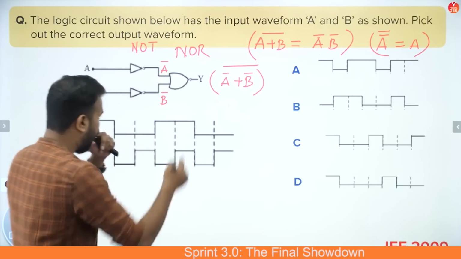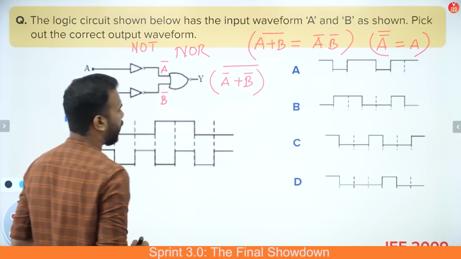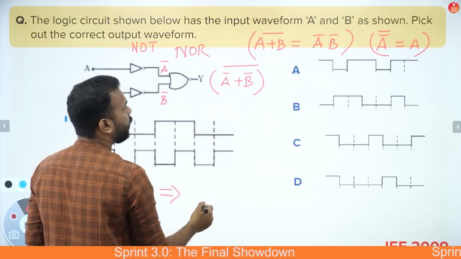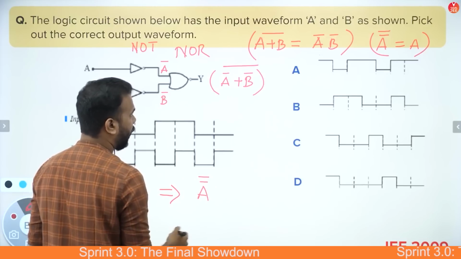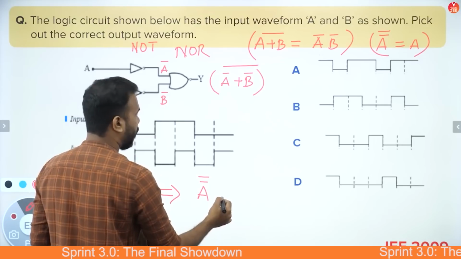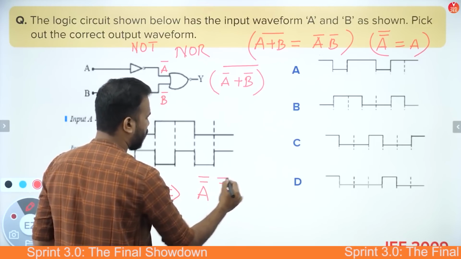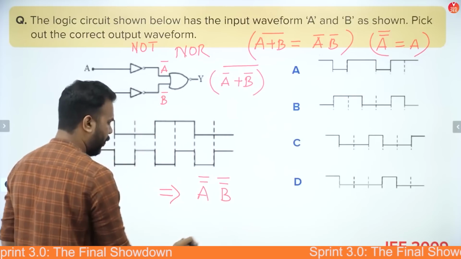Okay guys, now let's try to simplify this as per the rule that we know from Boolean algebra. Following it, I'll write it as A bar whole bar, and the plus will be removed and become a multiplication. B bar is there, which becomes another bar. And what is this now? A double bar is A, B double bar is B.